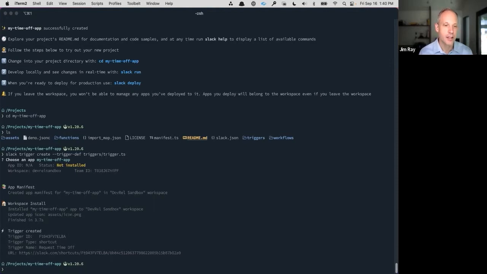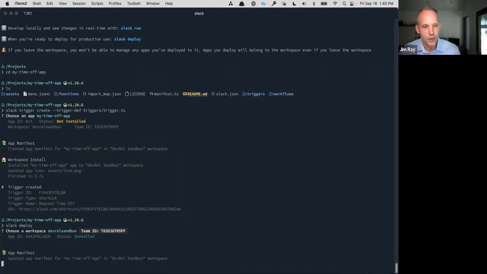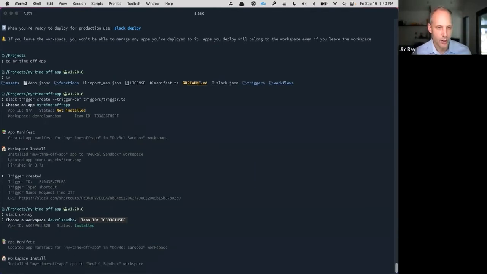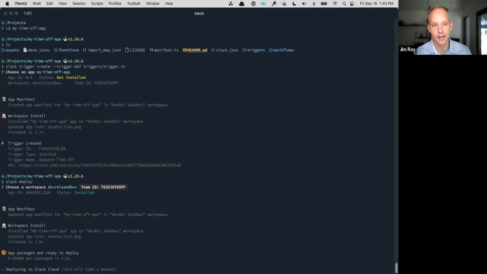And so then the final thing I need to do is actually just deploy my application up to Slack's managed infrastructure. And so I'll just do a Slack deploy, just like this. And what this is going to do is actually package our application and send it up to Slack's infrastructure, and then the application will actually run on Slack itself instead of having to run any place that I would need to do. So it's deploying up to Slack Cloud right now.